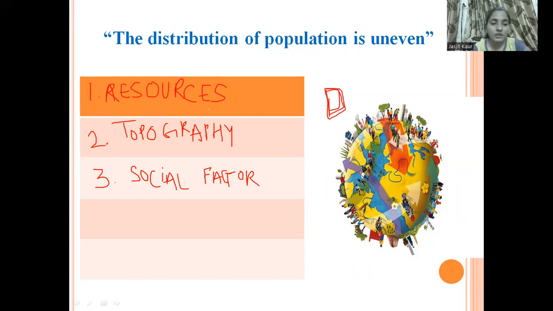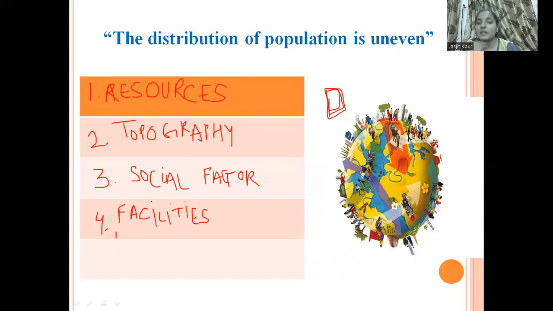Then apart from this, the facilities provided by a place will also affect the uneven distribution of population, like hospitals, what kind of hospitals, and what other facilities are given in that place. According to that, people want to live in areas where good facilities are available, but we have scarcity of population in areas where fewer facilities are given.